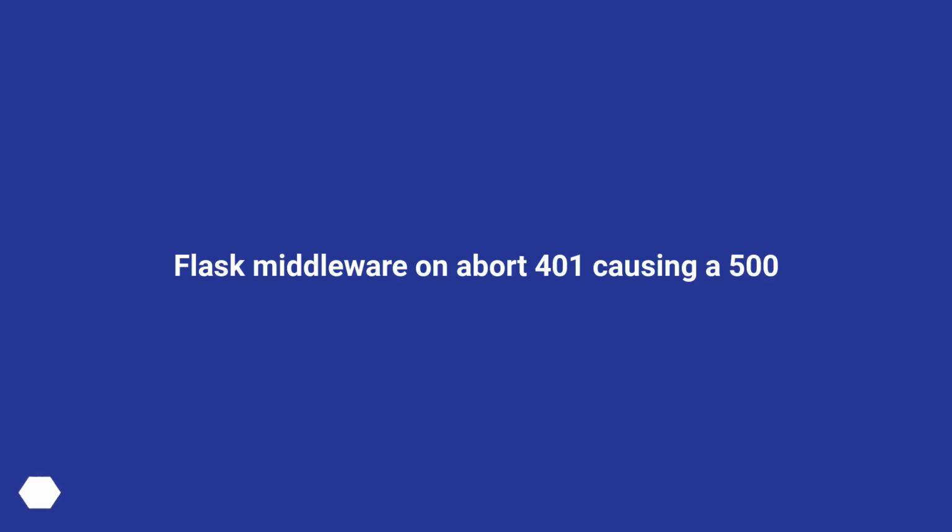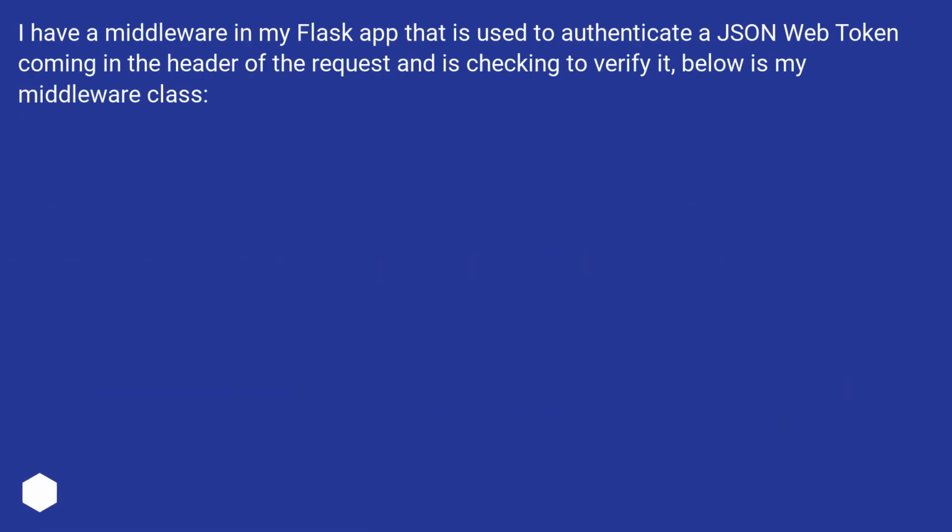Flask middleware on abort 401 causing a 500. I have a middleware in my Flask app that is used to authenticate a JSON web token coming in the header of the request and is checking to verify it. Below is my middleware class.